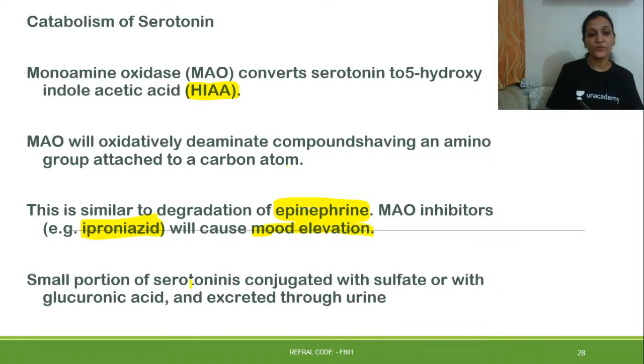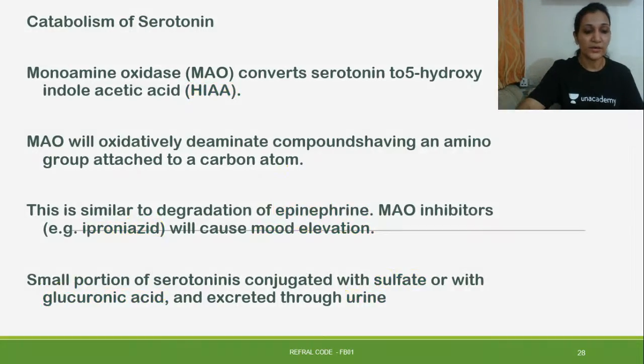A small portion of serotonin is conjugated with sulfate or with glucuronic acid, and they are excreted out in the urine, right?